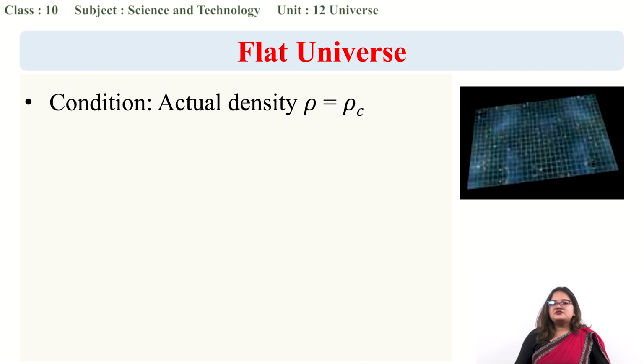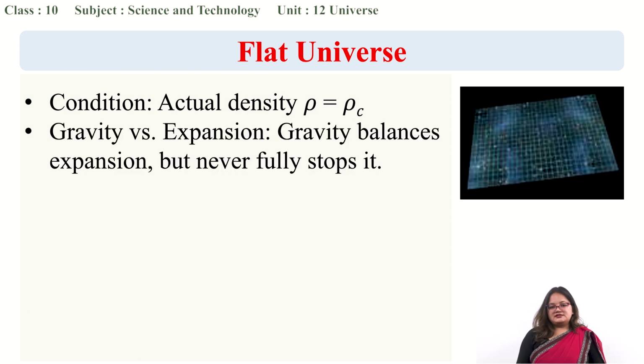Now let's look at another situation. What if the average density of the universe is equal to the critical density? In this case, if they match in density, the gravity will balance the expansion. We cannot say that it will completely stop the expansion of the universe, but it will balance it.